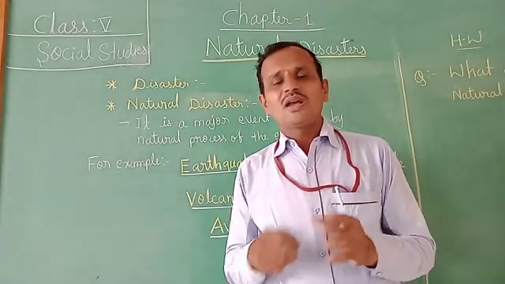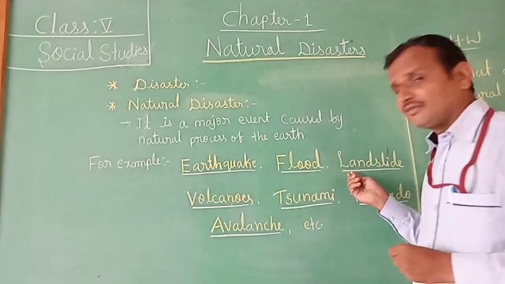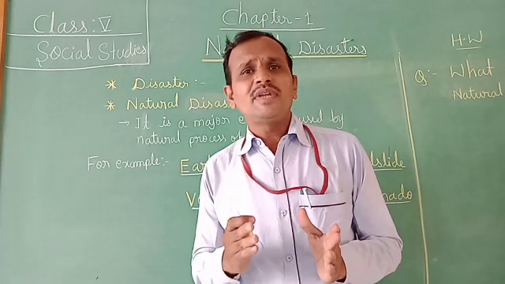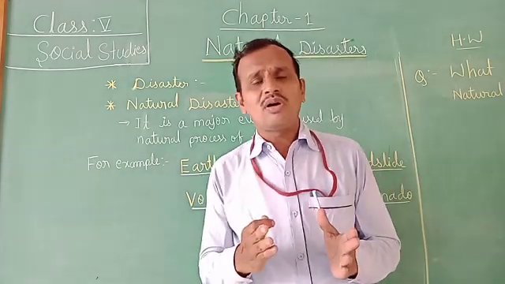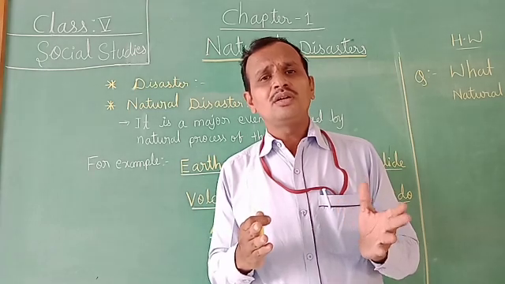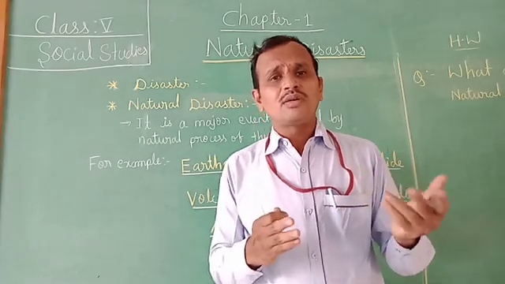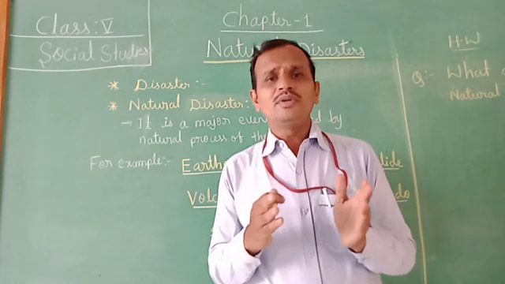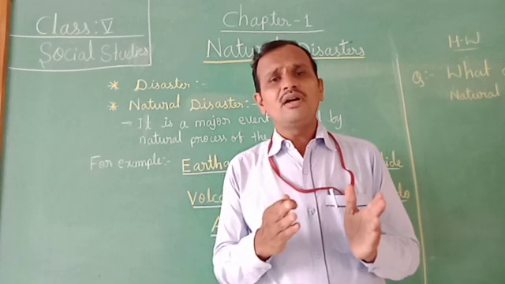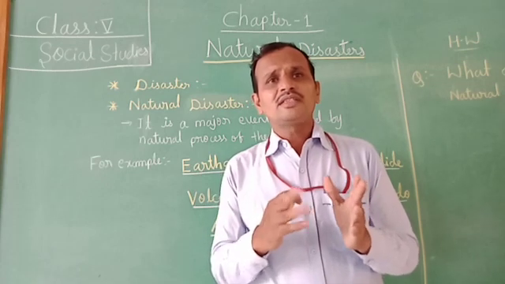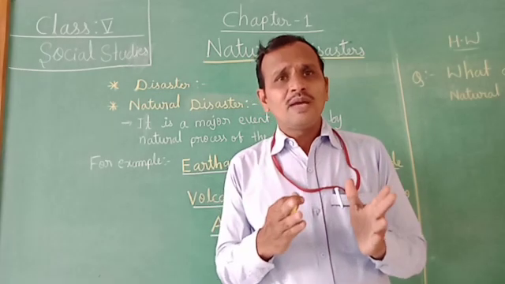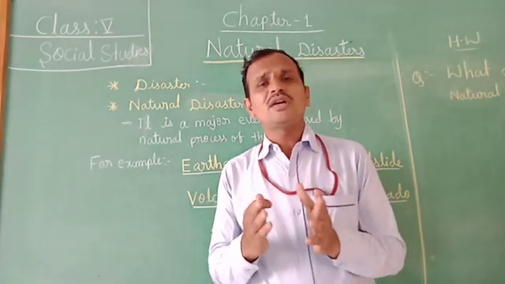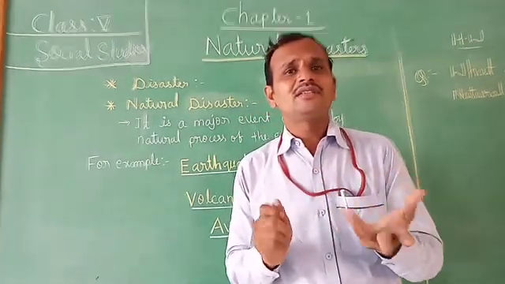This is the reason. And next one, landslide. Landslide, you know, children. So what is a landslide? It is a collapse of landmass or movement of rock on the earth's surface. The collapse of landmass means rock or soil falling down from a high area to a low area due to wind or rain. It is a movement of rock or debris down the section of the land. That is a landslide, children.